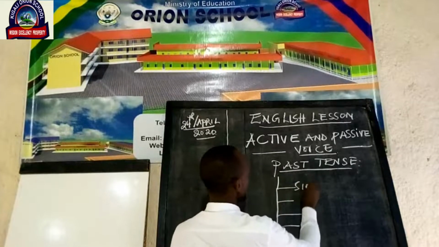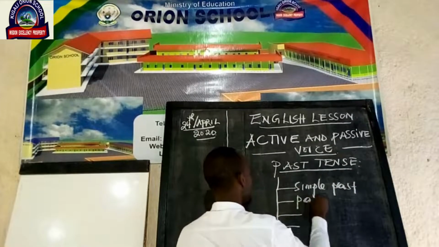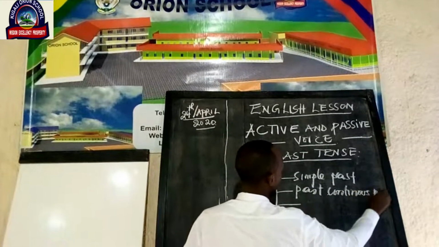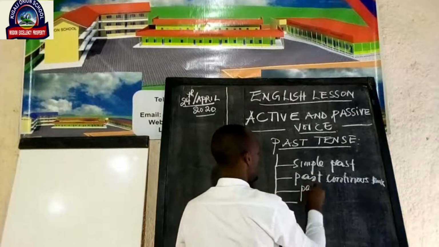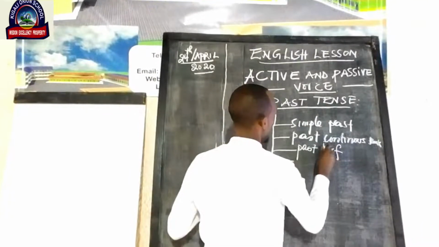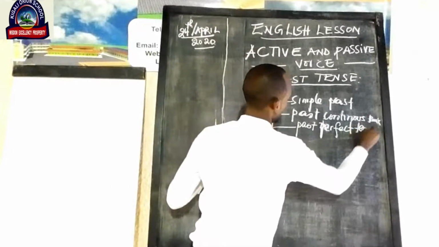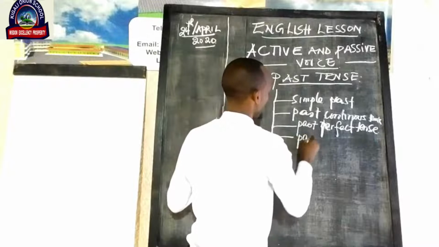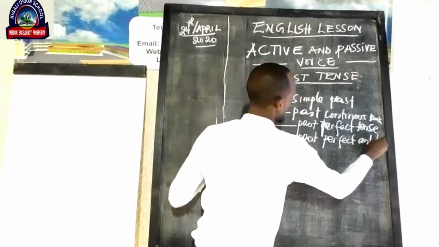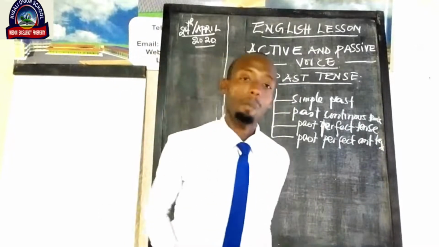It has simple past, it has past continuous tense, it has past perfect tense, and it has past perfect continuous tense. These are the 4 parts that make up past tense.